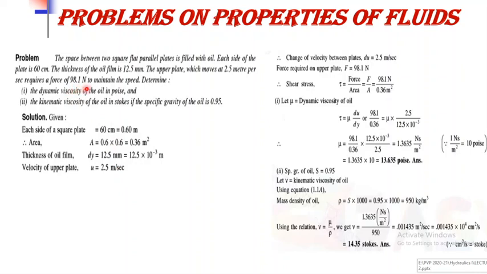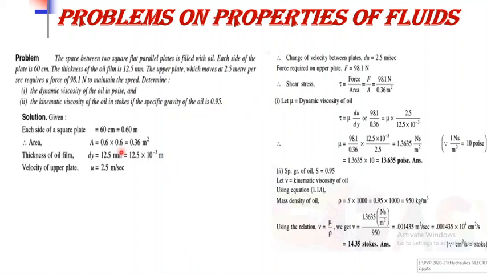And for getting this speed, there is a requirement of force, which is equal to 98.1 Newton. Means the value of force is given here, that is 98.1 Newton. And from this you have to calculate the value of dynamic viscosity of oil in CGS unit, that is in poise, and the kinematic viscosity of oil again in CGS unit, that is Stokes. For that the specific gravity of oil is given, which is